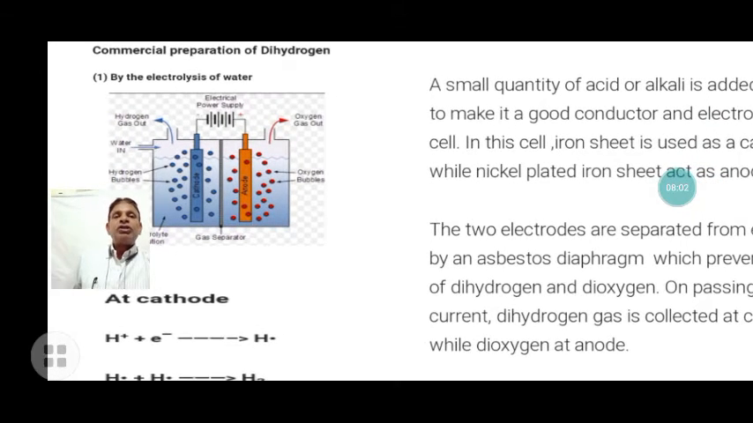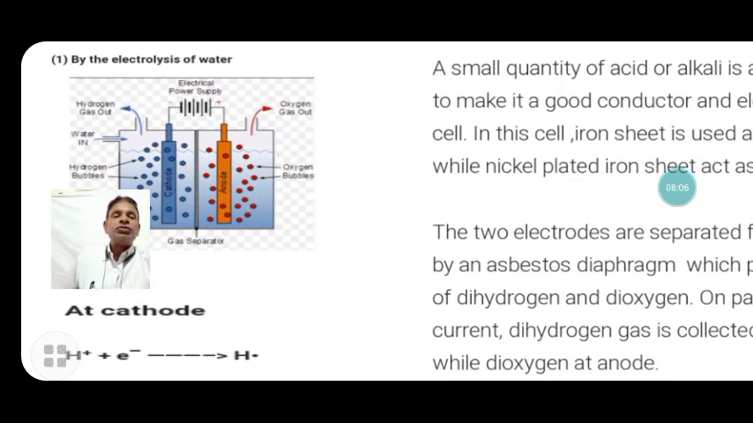Commercial preparation of dihydrogen is given here. First is the electrolysis of water. We have studied in class 10th also how water is electrolyzed to form hydrogen and oxygen. These gases are produced when water is broken down with the help of electricity.